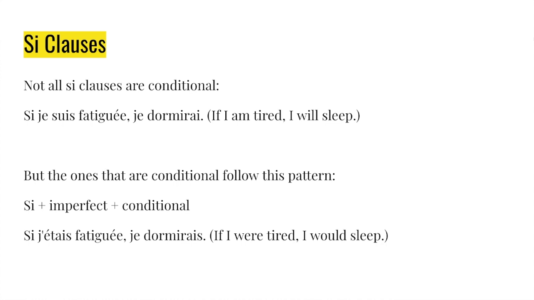Si clauses that aren't conditional often have the present tense after the si and then the future tense. But the ones that are conditional follow this pattern. First comes the si, then they have the clause in the imperfect. Then comes the conditional. In this example, si j'étais fatigué, je dormirais. The example is stating that if I were tired, I would sleep. But currently, it's implied that I'm not tired. I'm just giving a what if.